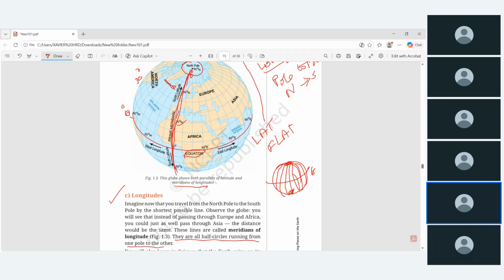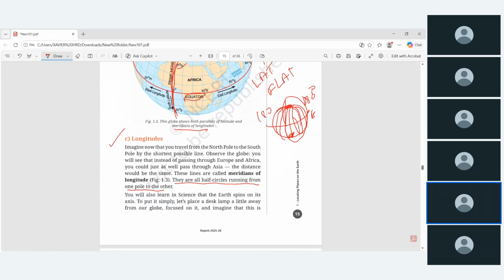From this, one side is the east direction and the other side is the west direction. Since it is half, it is not 90 degrees and not 180 degrees in total: the eastern side is 180 degrees and the western side is 180 degrees. So this is what we can see.